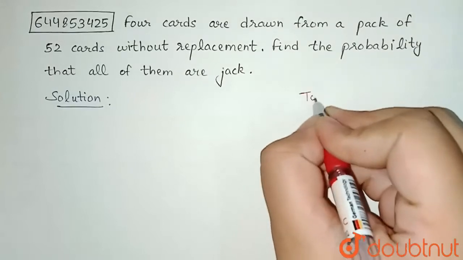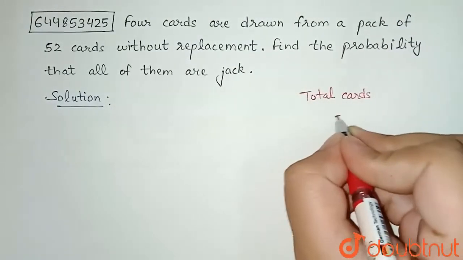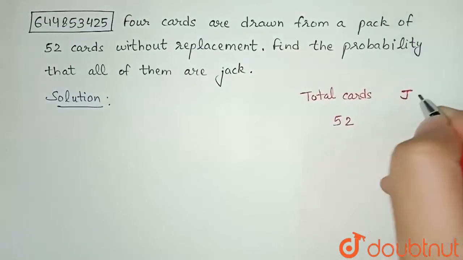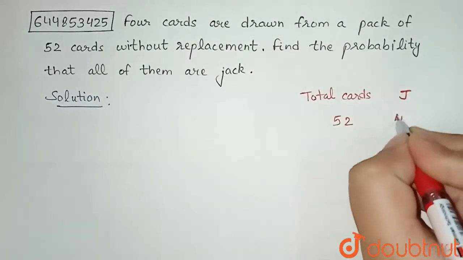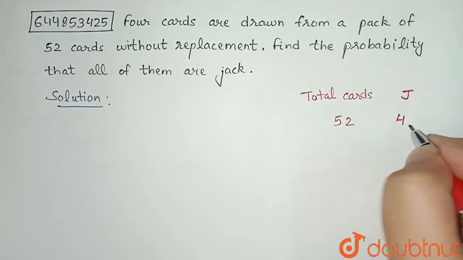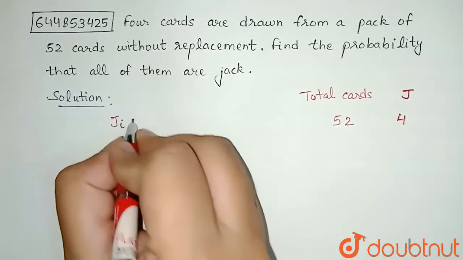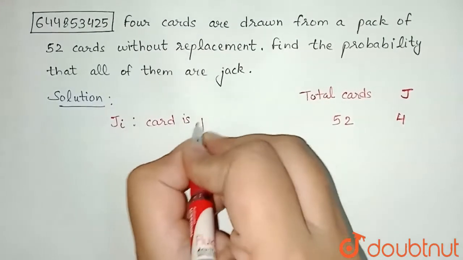Okay, so first of all let's see what are the total number of cards in a deck of cards. That is equal to 52. And if I write what is the number of jack, jack is represented by J. So we have 4 jack, 1 of each suit. Now let me define one event, let's say Ji, and it is defined as that my card drawn is jack.